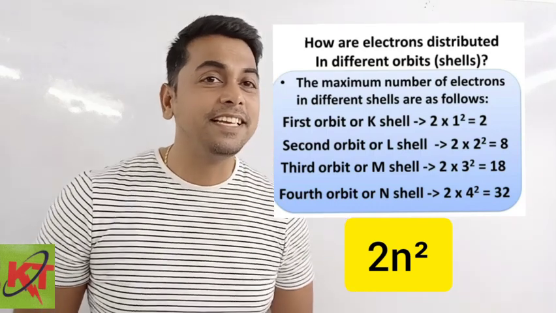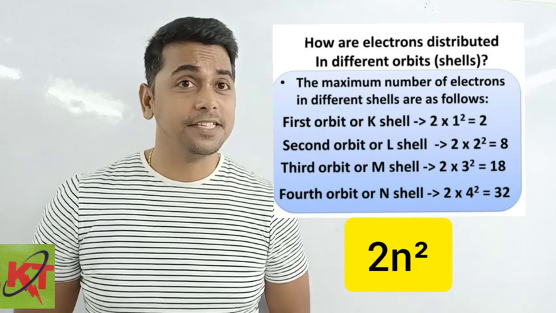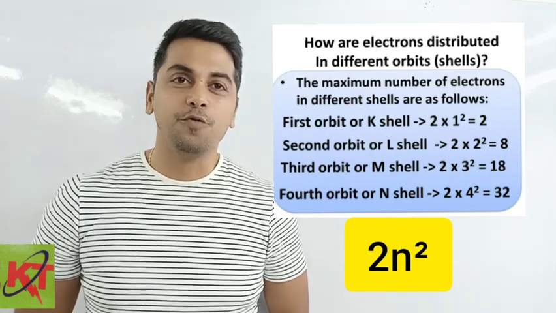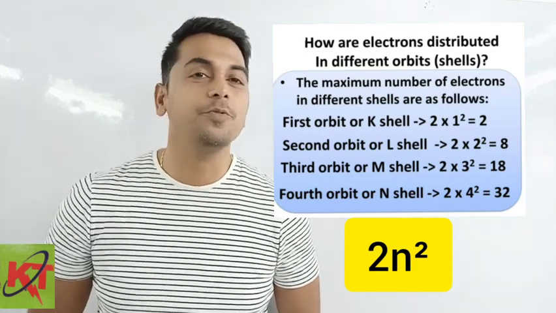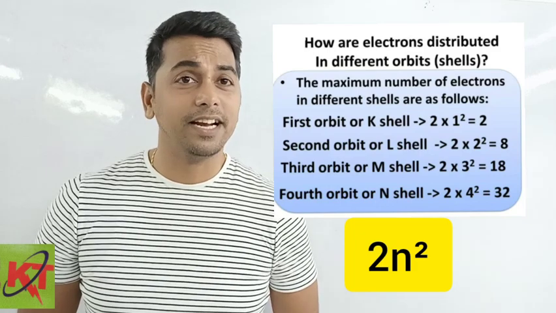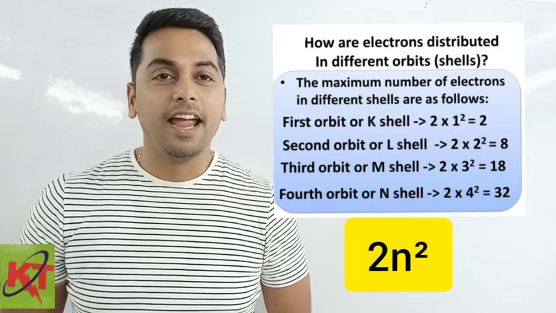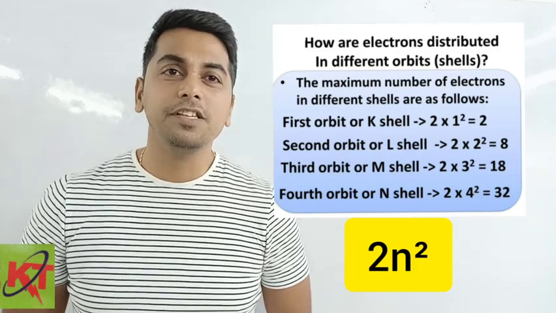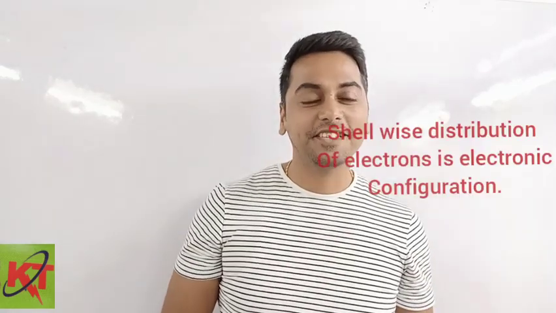Number 4, that is N shell. N shell can accommodate, as per its number 4, 2 into 4 square, that is 16 into 2, that is 32 electrons. But that doesn't mean every N shell can accommodate 32 electrons. It can accommodate 8, 18 or 32, whichever is closer or closely available. Hope you understood this.